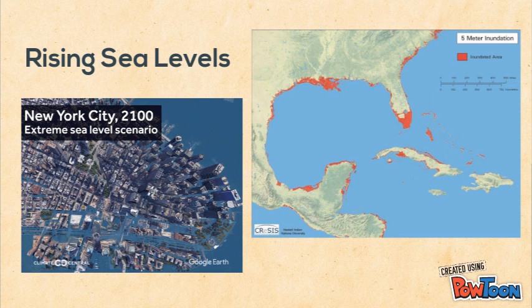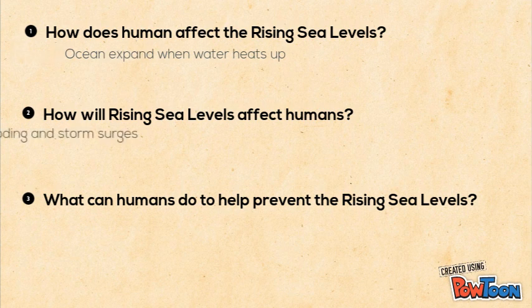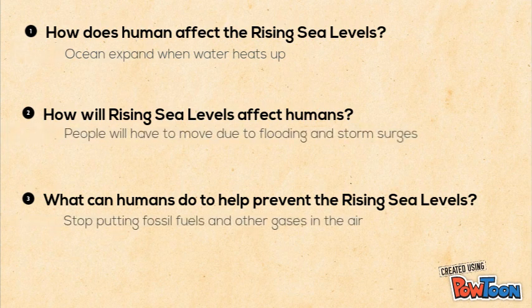In our 2 pictures, we see New York, which will be completely flooded, and in our other picture, Florida. The red outlines where it will be affected. How do humans affect the rising sea levels? Well, because we pollute our air, the ocean absorbs that heat and expands, so the oceans will rise.